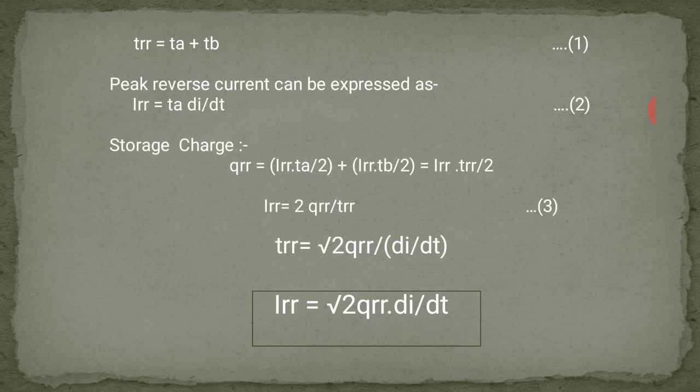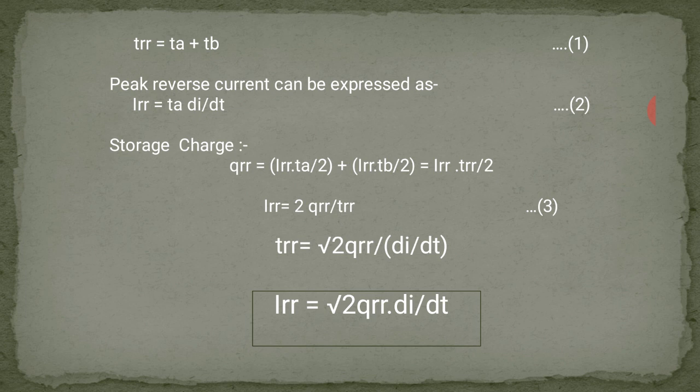During the TB time period, charge from the semiconductor layer is removed. The peak reverse current can be expressed as IRR equal to TA di upon dt, where di upon dt is the rate of change of reverse current.